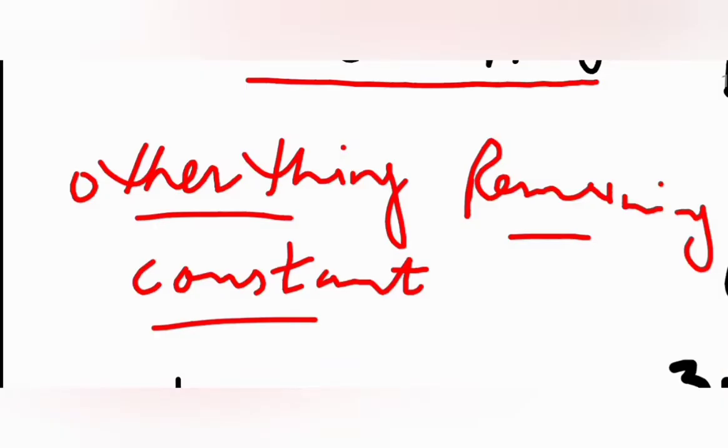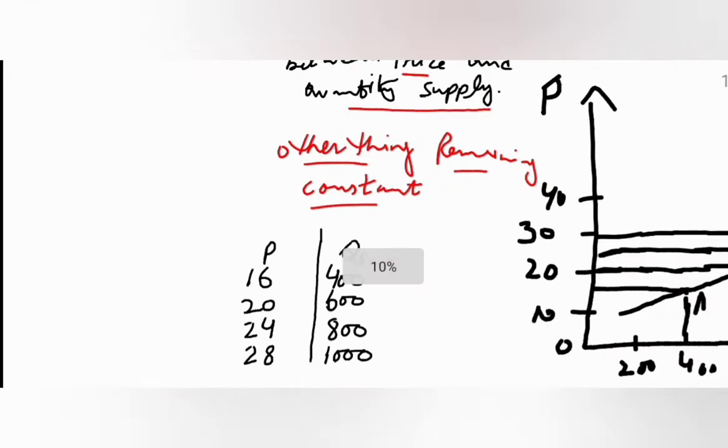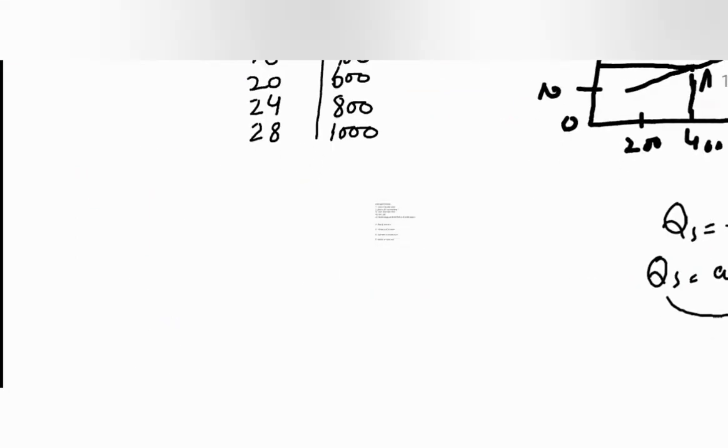Now we have to clear the concept about the assumptions, or what I said to you about other things remaining constant. What does it mean, other things remaining constant? Basically, there are some assumptions or some factors we are considering constant, and we are saying that they will not change with the passage of time, so that the law will prove true. So what are these assumptions? We are going towards the explanation of these assumptions.